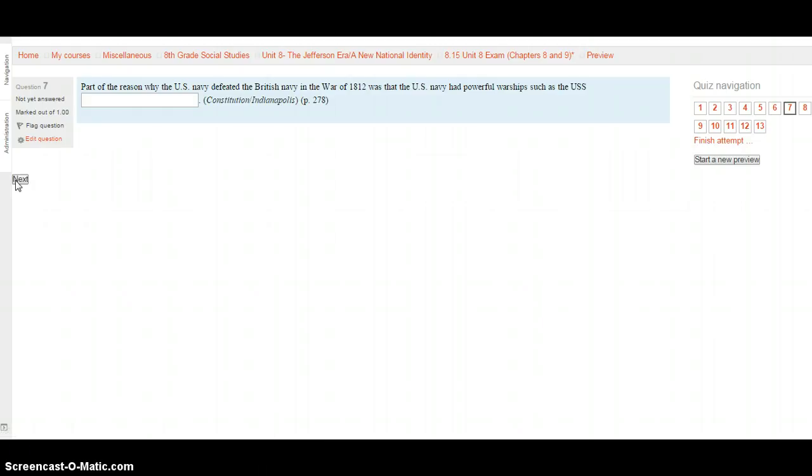Part of the reason why the U.S. Navy defeated the British Navy in the War of 1812 was that the U.S. Navy had powerful warships, such as the USS, is this the Constitution or the Indianapolis? You're going to go to 278 to look for your answer, type in your choice, and when you're ready, hit next.